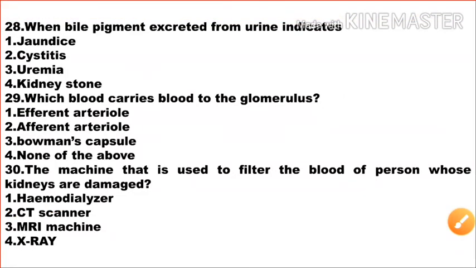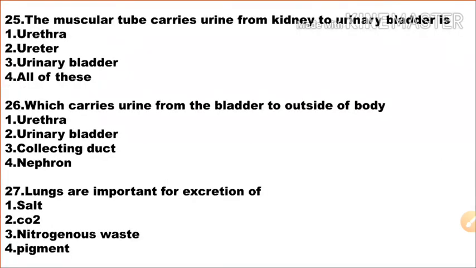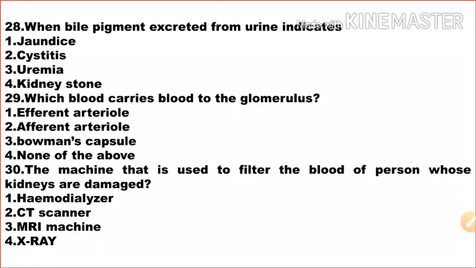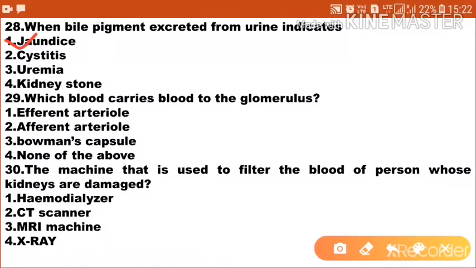Next one, bile pigment excreted in urine indicates option 1 jaundice, option 2 crystallites, option 3 uremia, option 4 kidney stone. So jaundice is the correct answer.